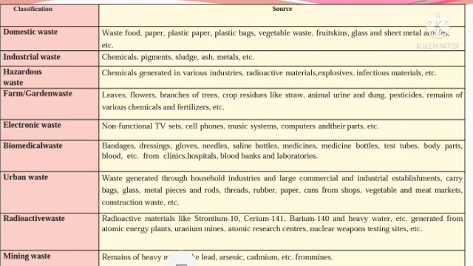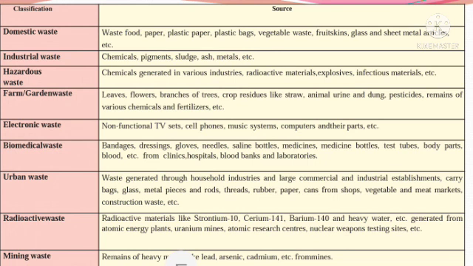Urban waste is the waste generated from the cities. It is waste generated through household industries and large commercial and industrial establishments. Carry bags, glass material, metal pieces and rods, threads, rubber, paper, cans from shops, vegetable and meat markets, and construction waste are included in urban waste.